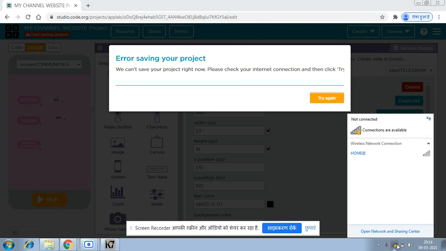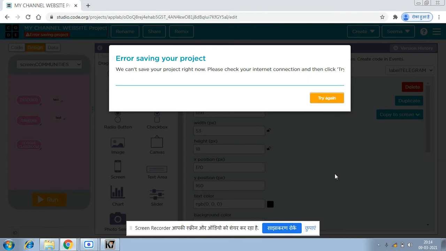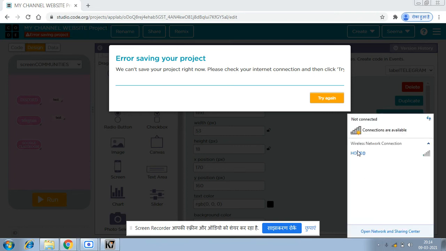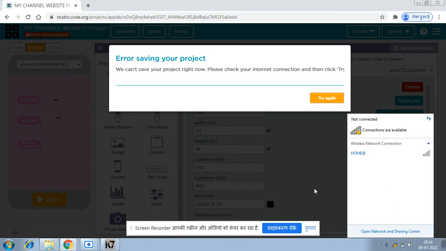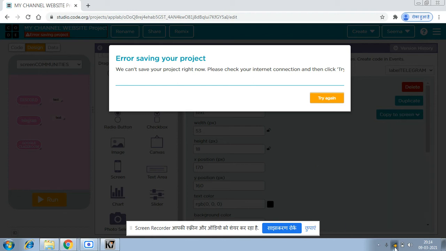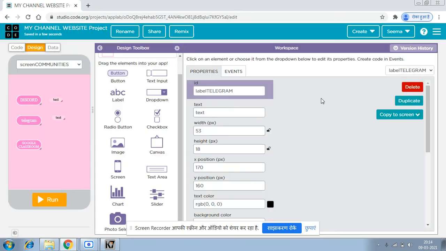It will take some more minutes. Some time it will also take for the coding, because till now we have only designed it, but we have to do coding too. Let's wait for 1 minute and try again. Yeah, now it's working.